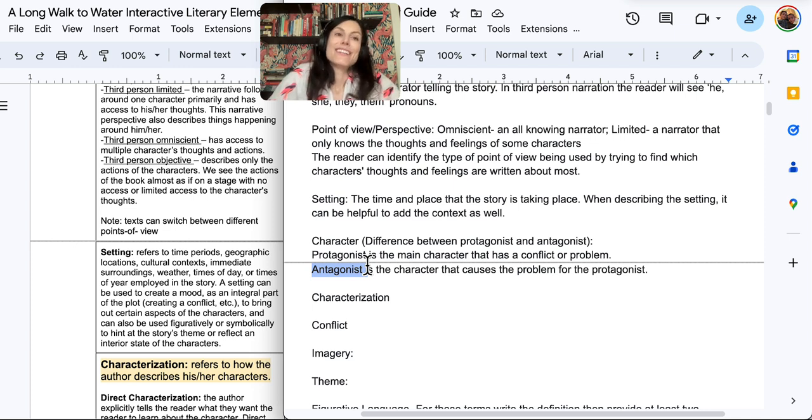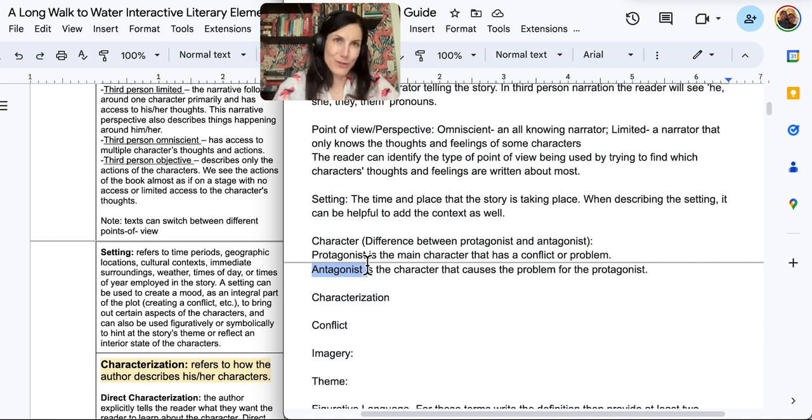So now the protagonist has a problem that is caused by his parents, but his parents aren't evil supervillains, right? They're just going to come home and they're probably going to be mad at him, but they're not villains. So an antagonist does not have to be a villain. It just has to be a person causing conflict for the protagonist.